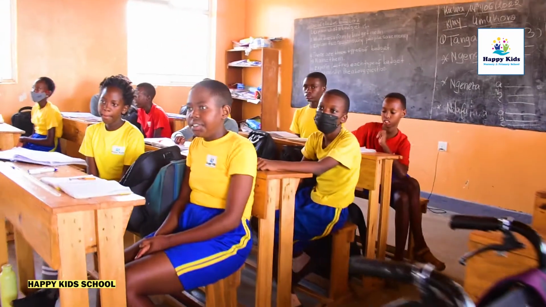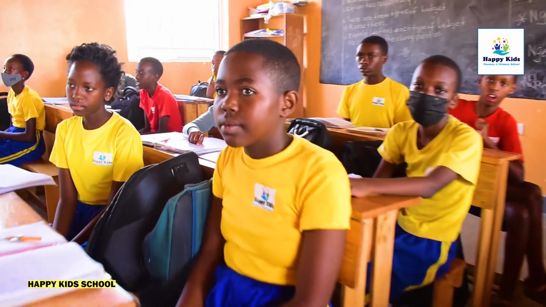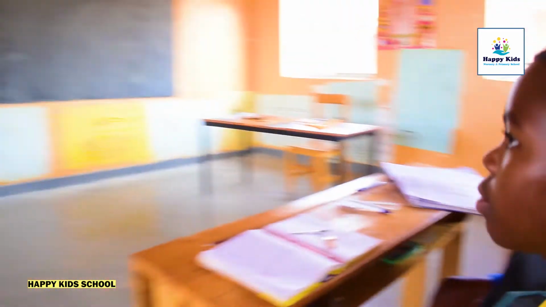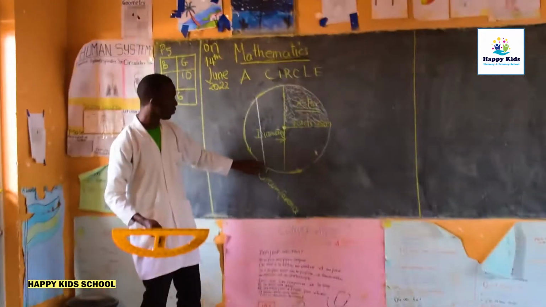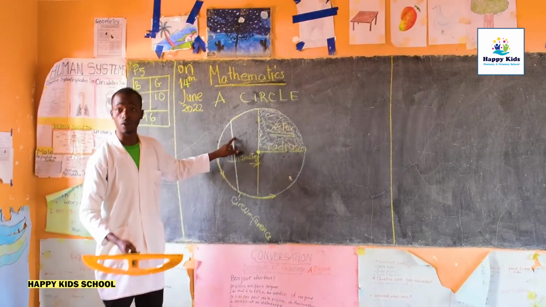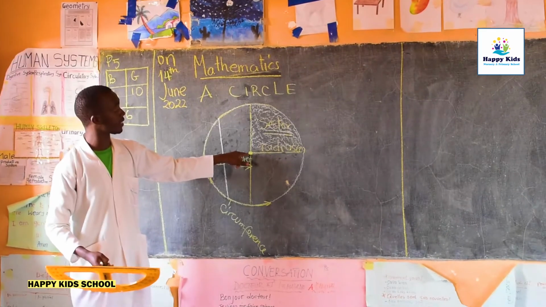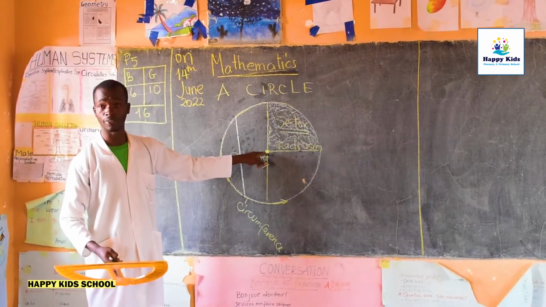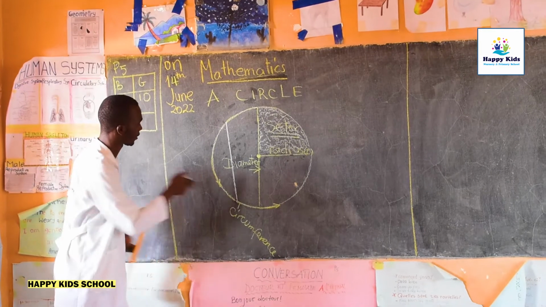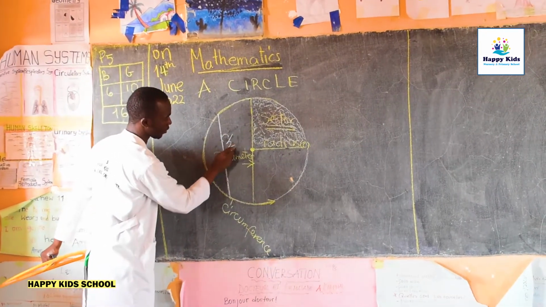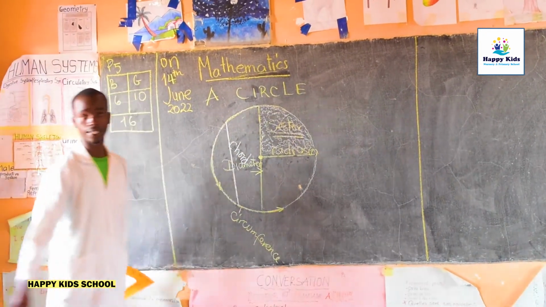Look at this distance. This distance, which does not pass through the center but touches the ends of the circle, is what we call a chord of the circle. It is a distance which does not pass through the center of the circle. This is called the chord of a circle.